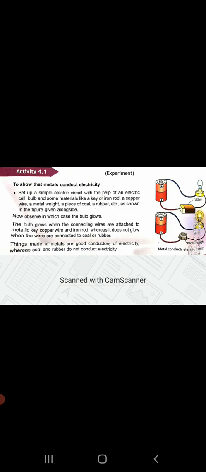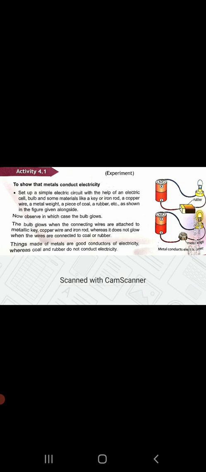It will not glow, because rubber is an insulator. That's the reason the bulb will not glow. However, if you keep a metal, the bulb will start glowing, because metals are good conductors of electricity.